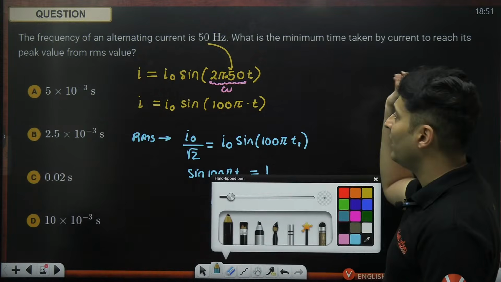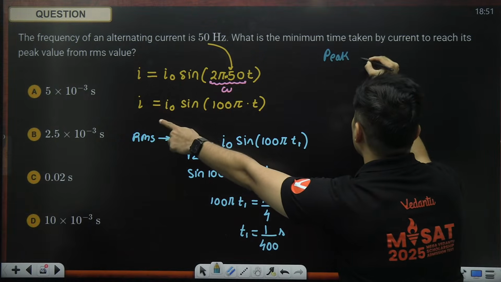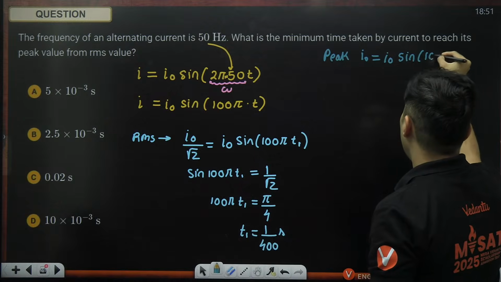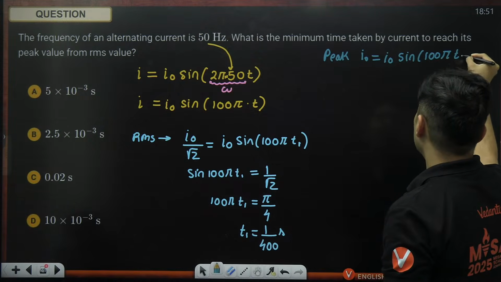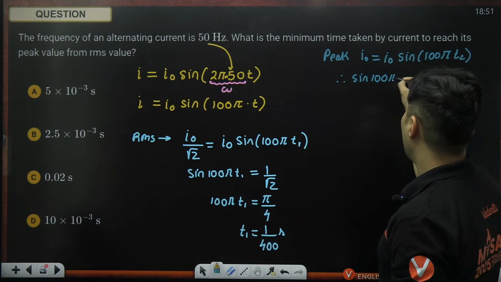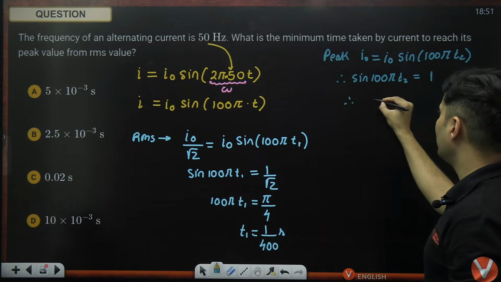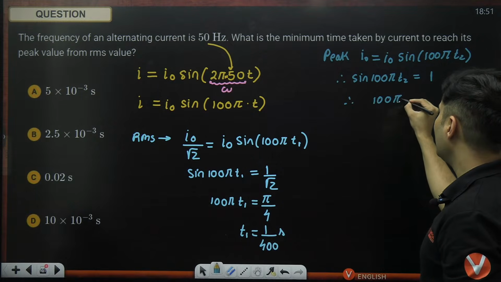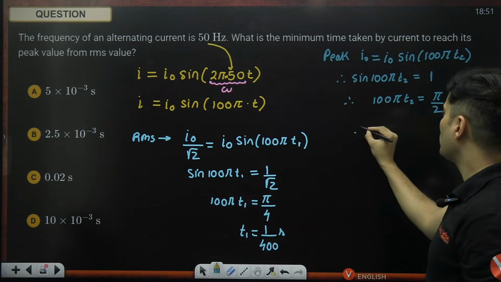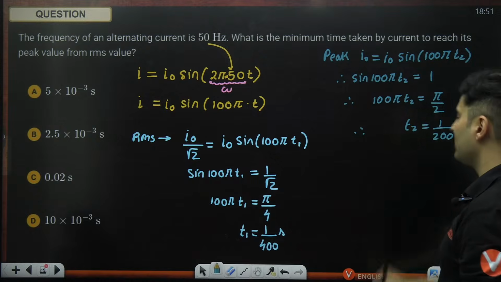Similarly, let me figure out when it reaches the peak value. If it has reached the peak value, the value of the current will be I naught only. So I naught will be equal to I naught sine 100 pi T2. I naught will cancel, so sine of 100 pi T2 will become 1. Whose sine is 1? The angle which is basically 90 degrees. So this internal angle will be pi by 2. Pi will cancel and T2 will become 1 divided by 200 seconds.